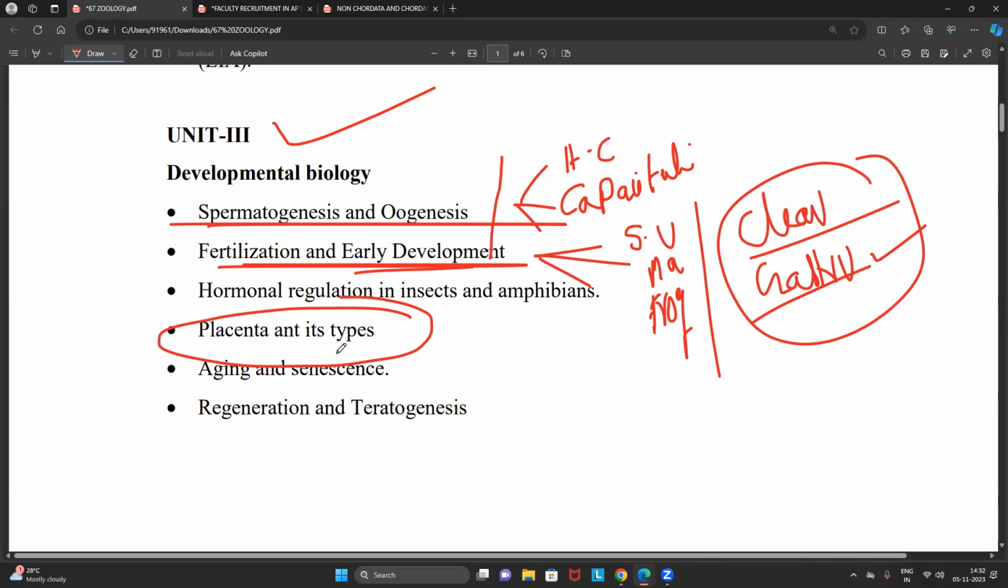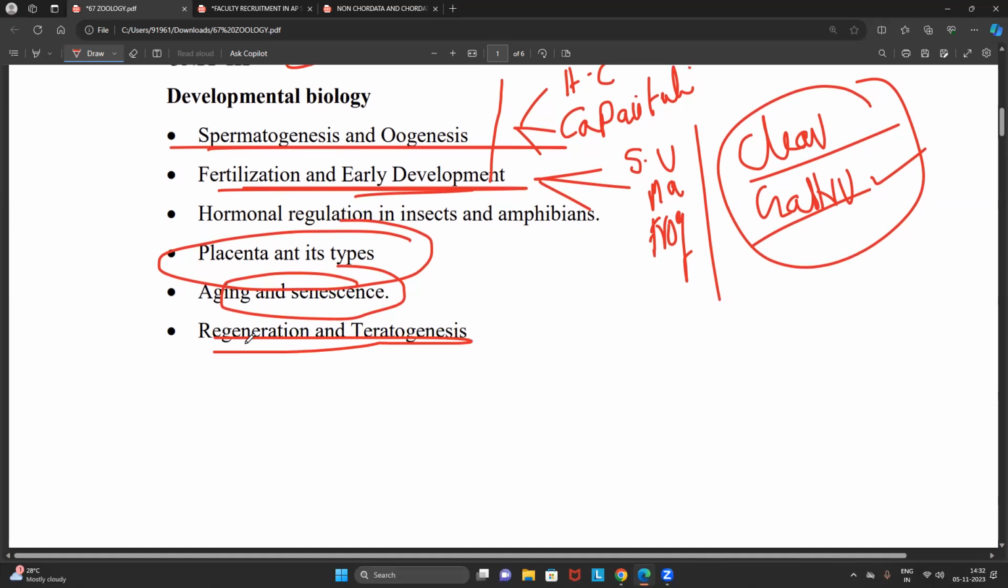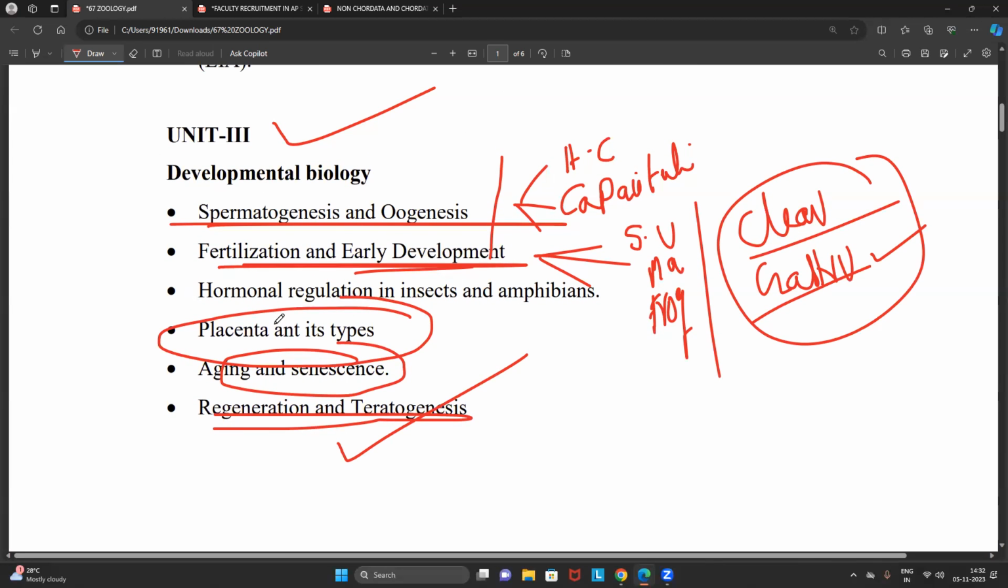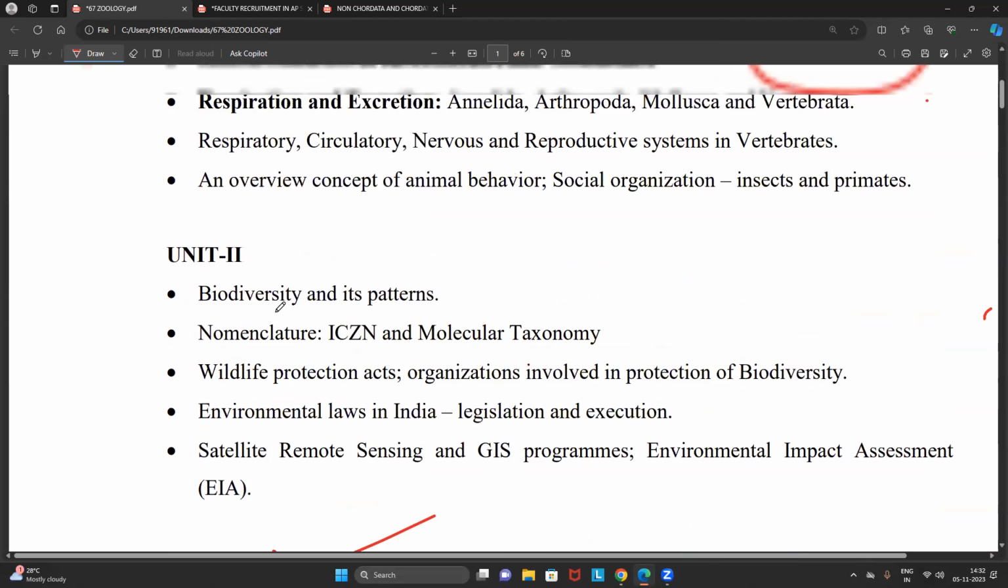Placenta and its types, direct one. Aging and senescence, direct topic. And regeneration and teratogenesis in certain organisms is a little complex mechanism, but we will focus on this. But overall, unit 3 is very easy.